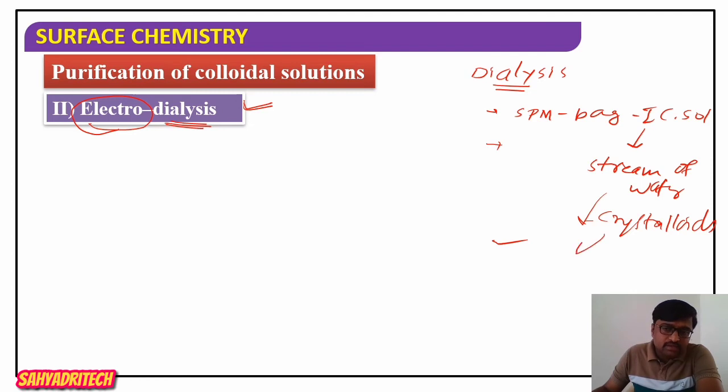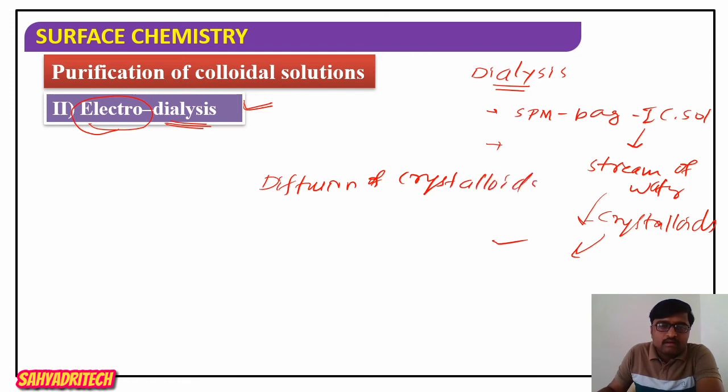Now, about the diffusion of crystalloids: crystalloids are usually charged particles, or I can say ions. These crystalloids, or true solution particles, are usually ions.